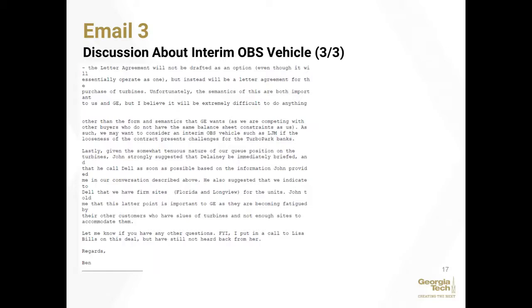Essentially, this shows that the SPEs were utilized as temporary vehicles to offset troubling debt that otherwise would impair their ability to secure credit to purchase things like turbines, because it impaired financial position, so it would actually impact their interest rates as well as the terms of loans.